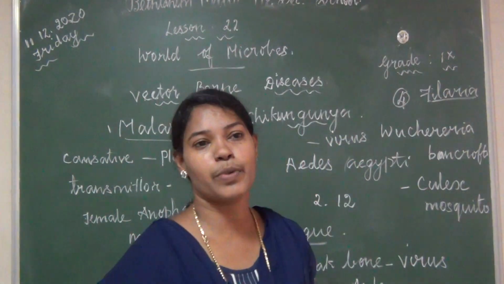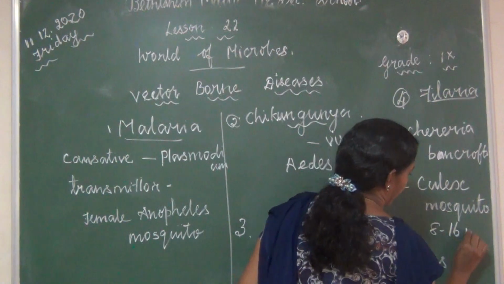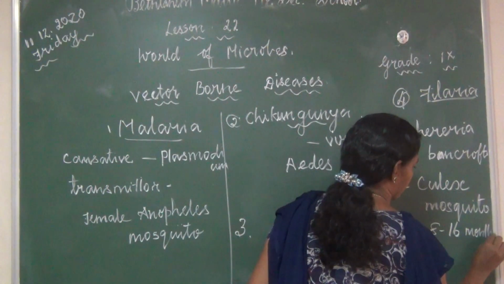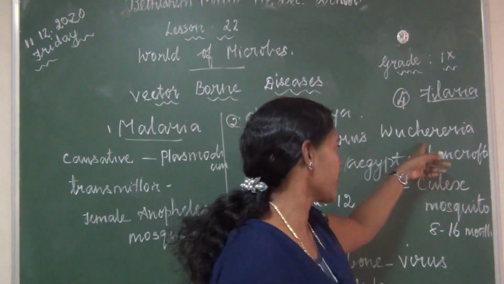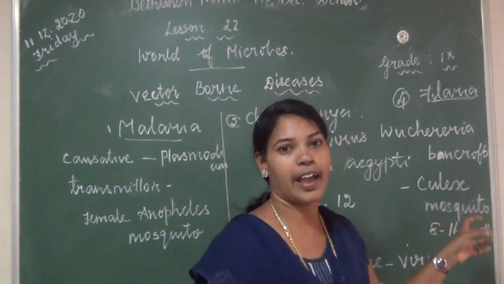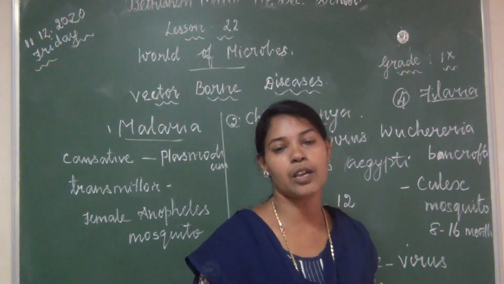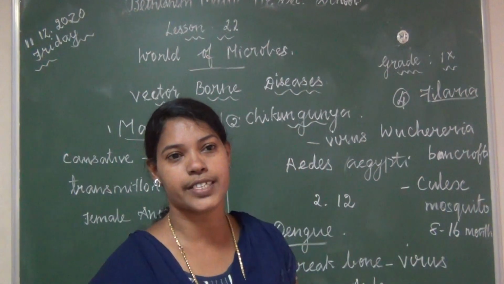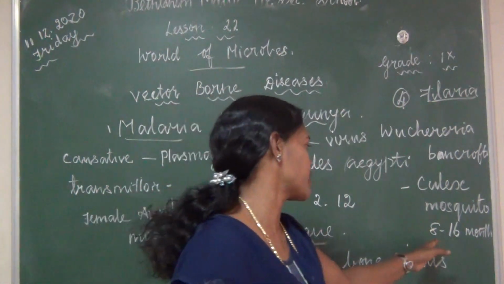Here the incubation period is 8 to 16 months. So it is caused by the worm Wuchereria bancrofti and transmitted by the Culex mosquito. Clear, children? Okay. Then symptoms.